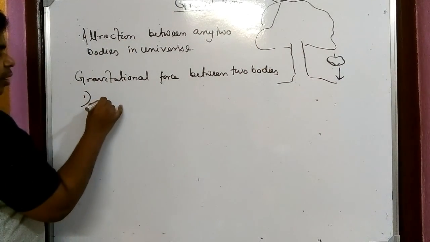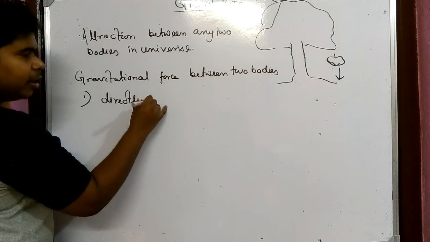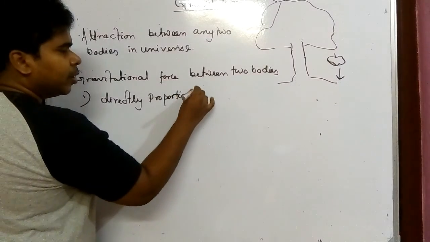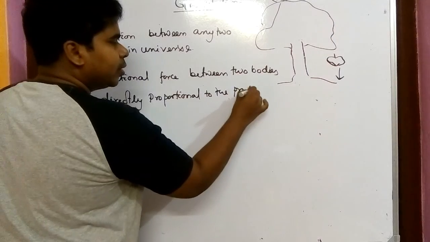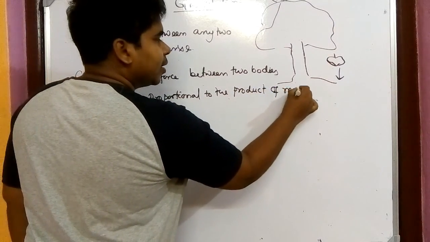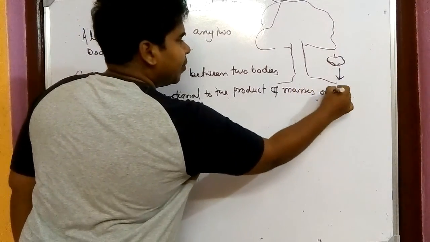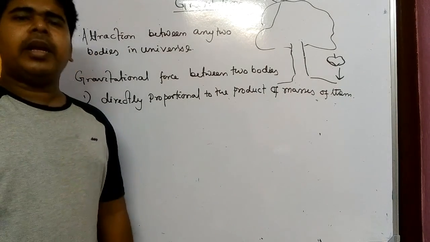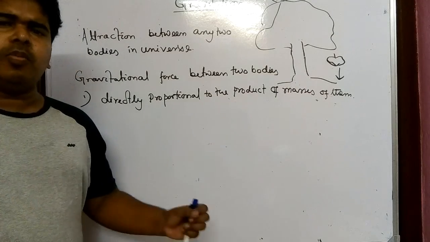number one, is directly proportional to the product of masses of them. What we have written is that this attraction force depends on the product of the masses of the two bodies.